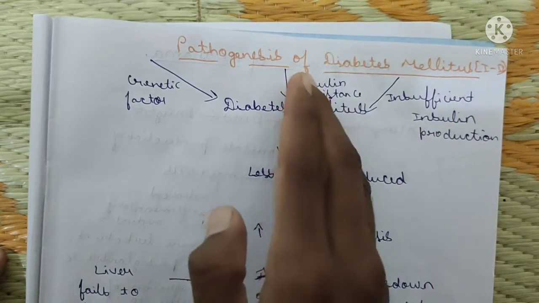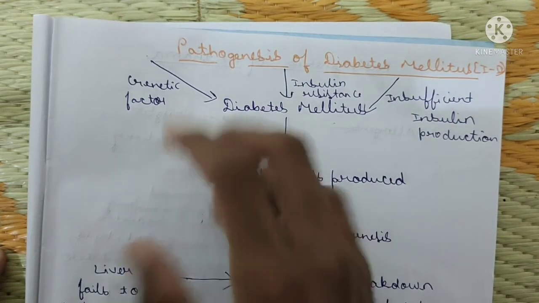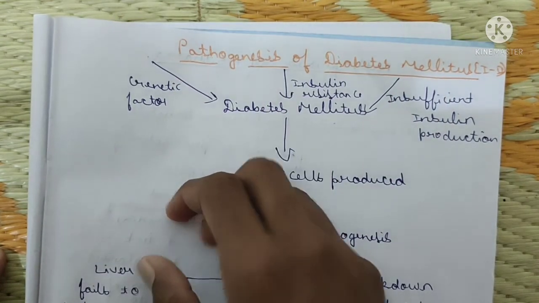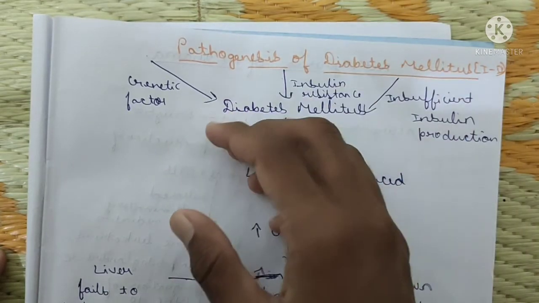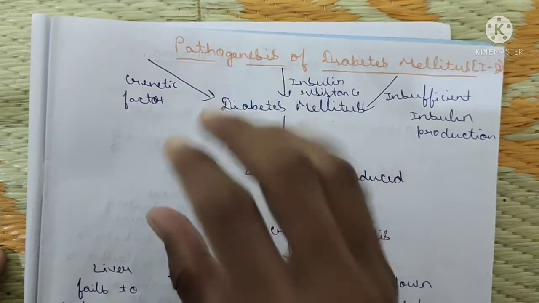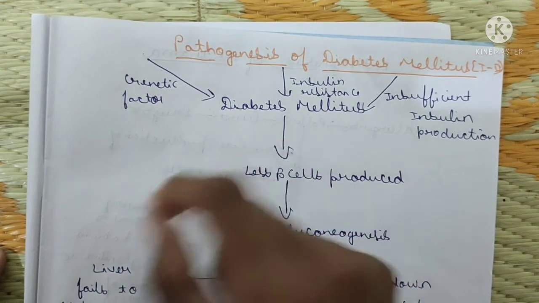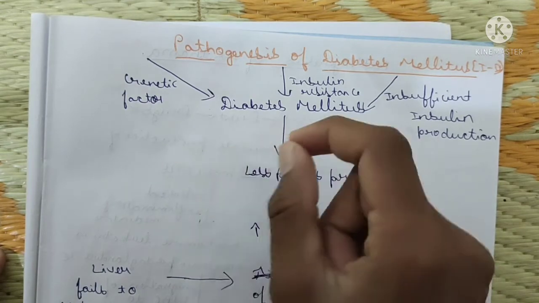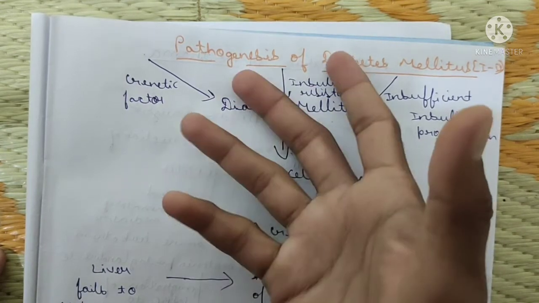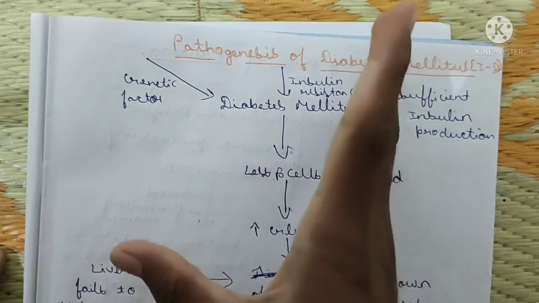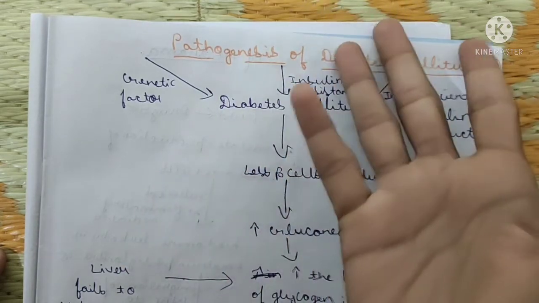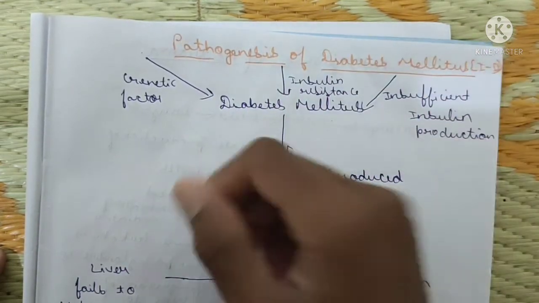Some students think that the pathogenesis or pathophysiology of diseases is difficult to write. No, it's the wrong concept of yours, my dear brothers and sisters. Writing the pathogenesis of any disease or any disorder is very easy, very easy. You just have to remember 2 to 3 points, and you can easily write the pathogenesis.